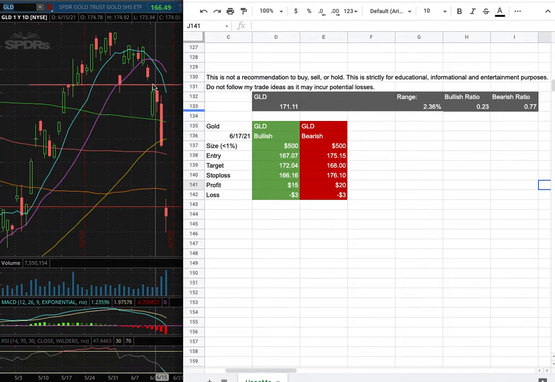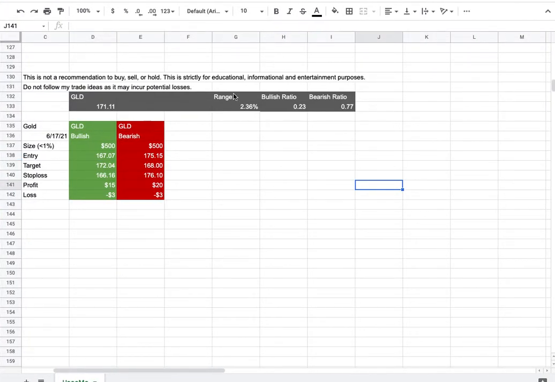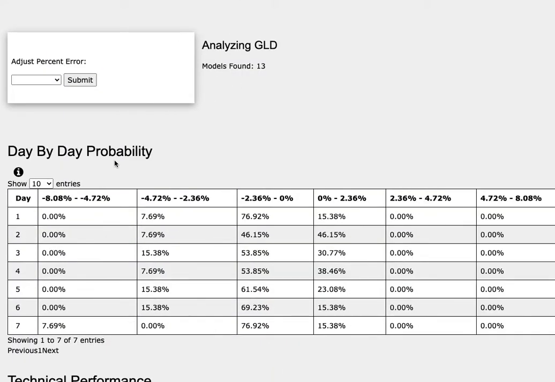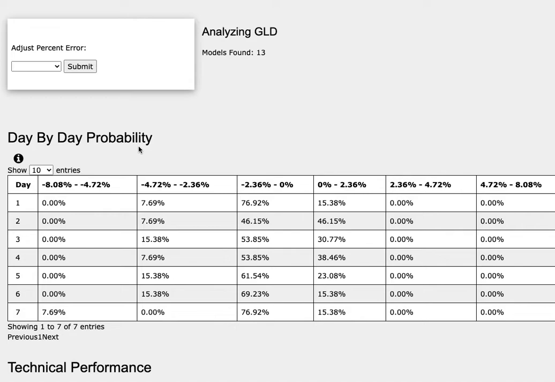$175.15, and that is this range there. My sell target is at $168, and my stop loss is at $176.10. So whichever entry price were to hit first, that'll be my position of the week. So how did I develop these trade ideas? It all comes from the day-by-day probability model, which is available in the link below, so do check it out.